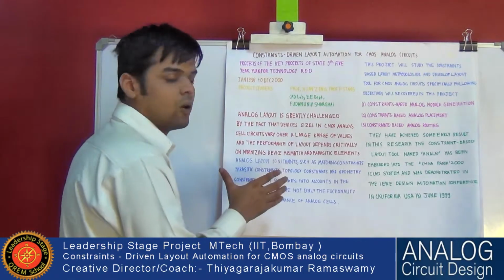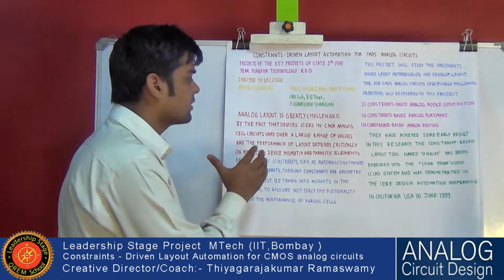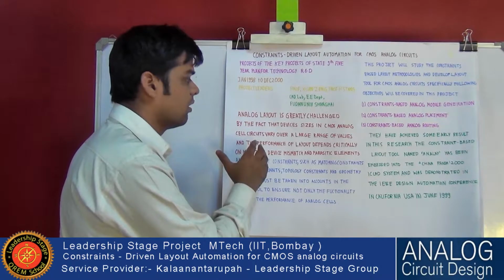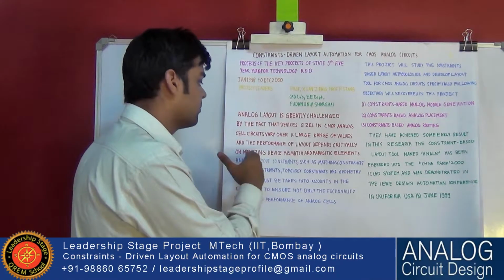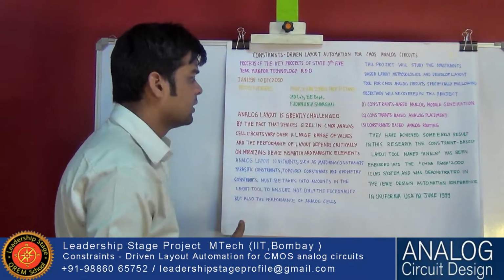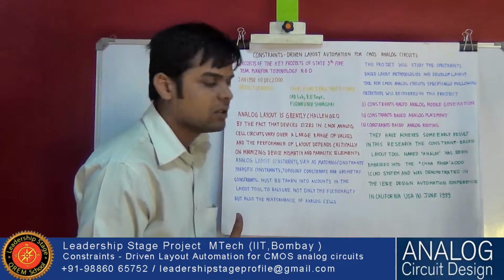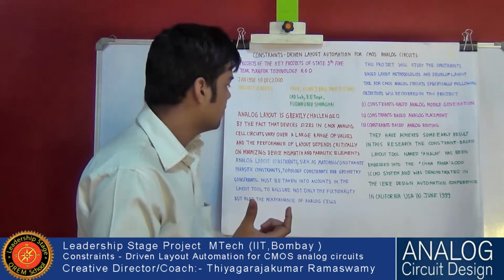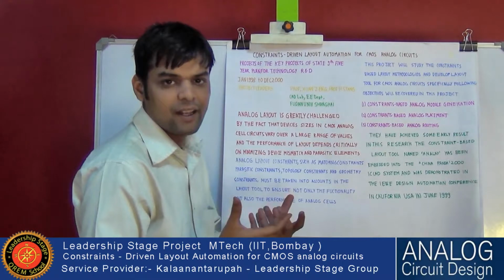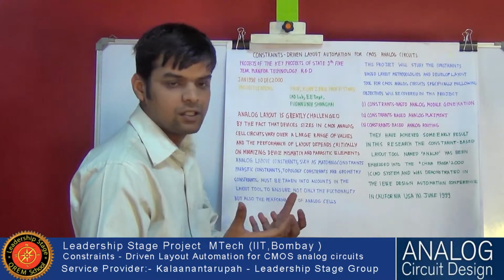Analog design is greatly challenged by the fact that device sizes in CMOS analog circuits vary over a large range of values, and the performance of the layout depends on minimizing mismatch and parasitics. In analog design, the main challenge is that sizes vary over a wide range.